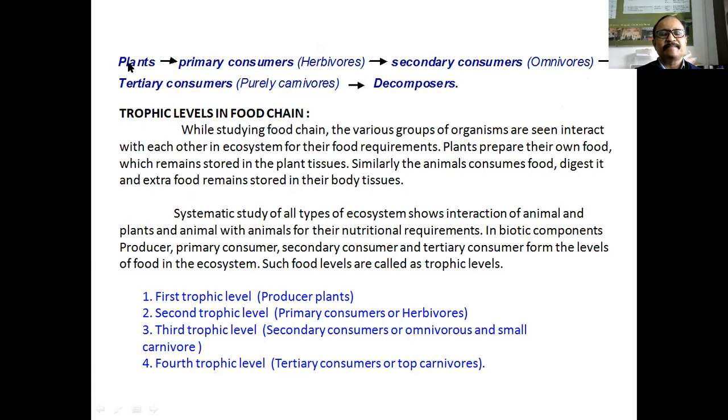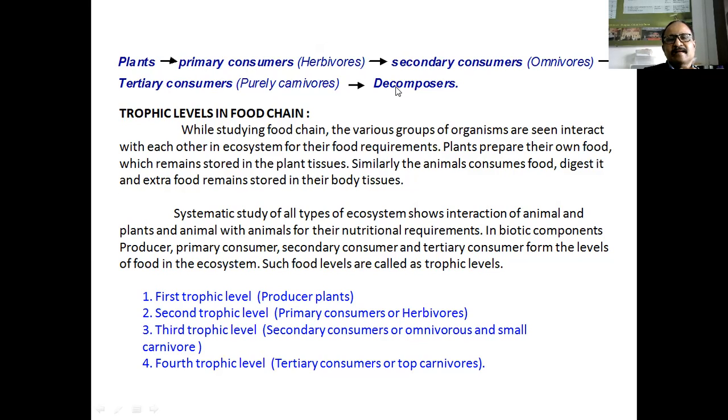In this ecosystem, these plants form a sort of nutritional level, means all green plants are the nutrition of primary consumer animals. Then primary consumer animals also form another nutrition level which provides the nutrition to secondary consumer animals. Then secondary consumer animals also form another nutritional level which provides the food to the tertiary consumers. Okay.